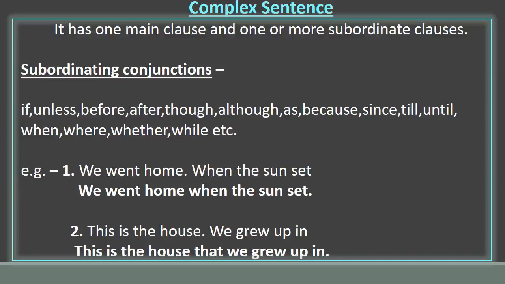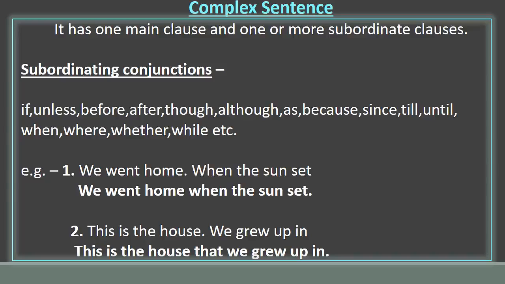We went home when the sun set. We went home is a simple sentence, an independent clause, and when the sun set, what? So it is a dependent clause, as it doesn't give a complete idea. We went home when the sun set. Now it is a complex sentence.